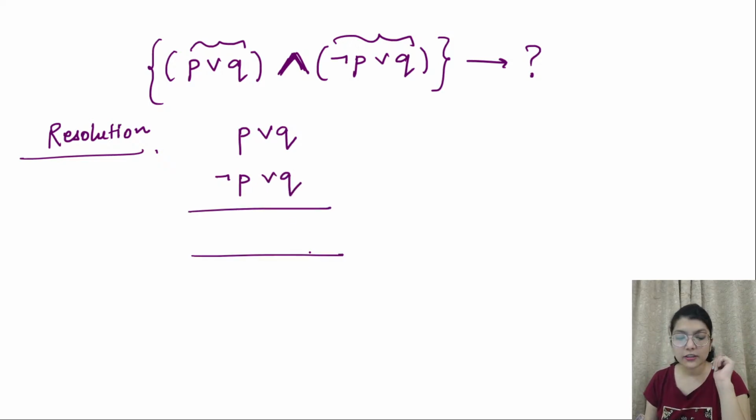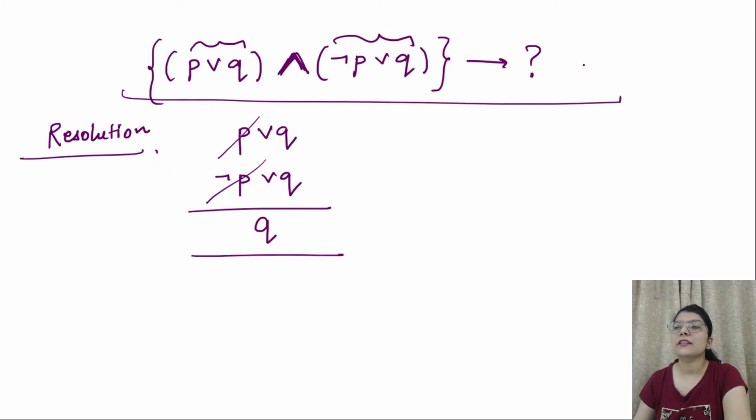Now how will we draw the conclusion? We will draw it with the help of this, that is P and complement of P. They are complements of each other, so they will cancel out each other. So P and its complement will cancel out. Q and Q will give only Q. So the result of this proposition is small q.